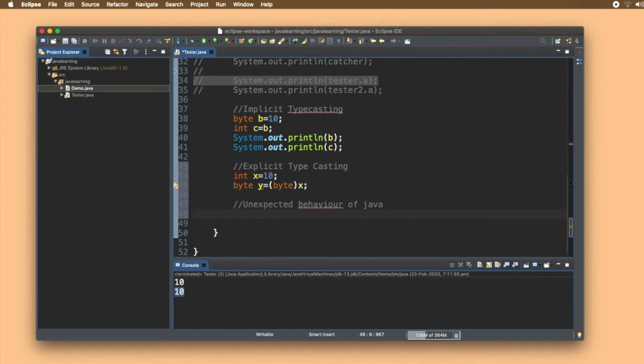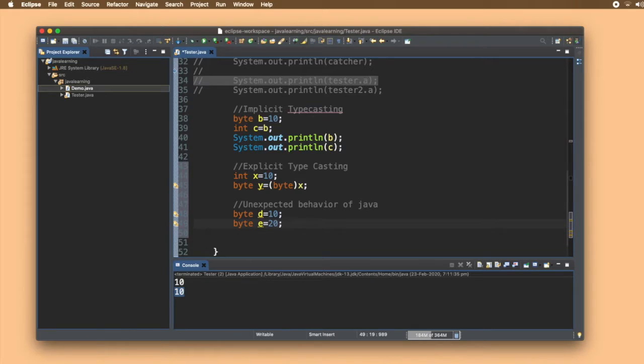So, unexpected behavior of Java. Let me just declare a variable byte d equals 10 here. So now this d is holding a byte and the value is 10. Let me declare another variable e with the value 20. Now it is very clear that d and e are both byte types and are storing the values 10 and 20 respectively.